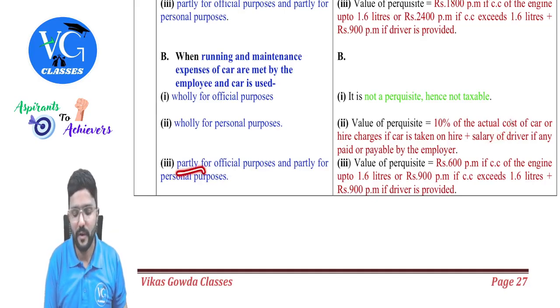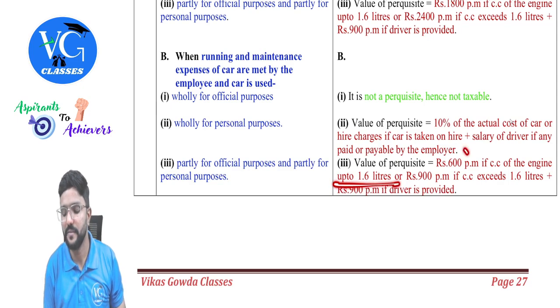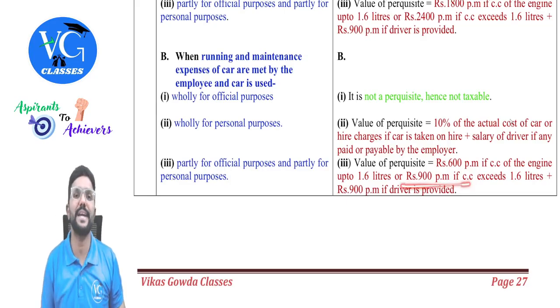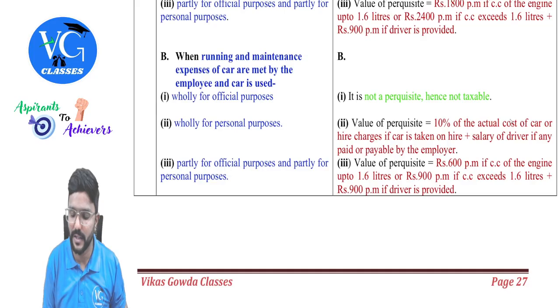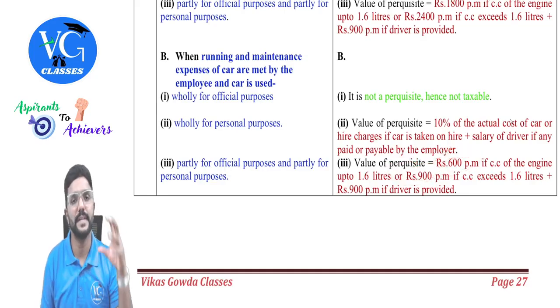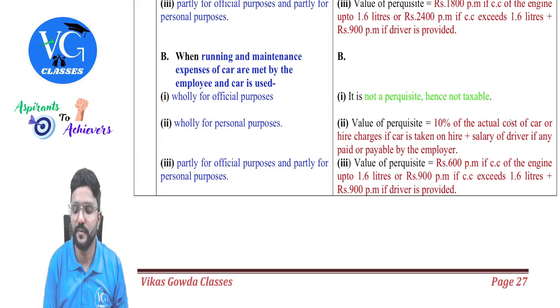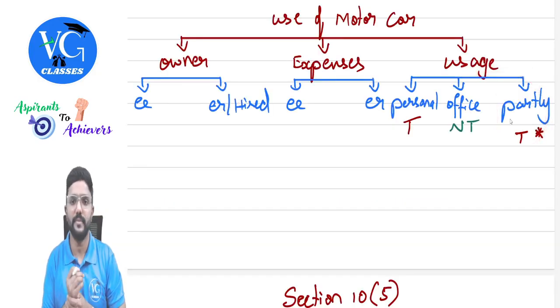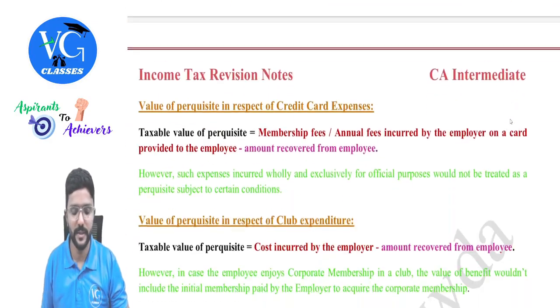Okay, sir. Last one. Partly for office and partly for personal purpose. Then we need to take 600 or 900 per month, depending upon the CC of the car. If the CC of the car is up to 1.6 liter, then we need to take 600 per month. If it is more than 1.6 liter, then we need to take 900 per month. And if by chance driver is also provided, for whatever value we already got, that is 600 or 900, we should also add 900 per month for driver element. Is that clear? So please be careful with this part, guys. Clear? Yes, sir. We'll move forward.